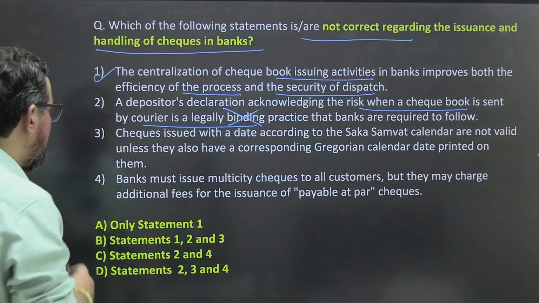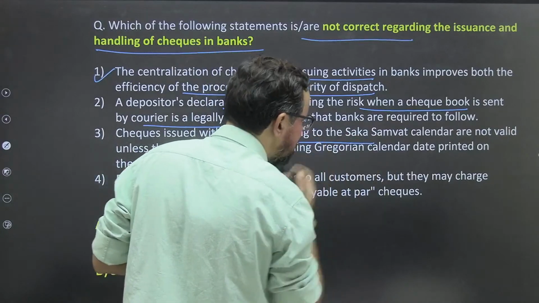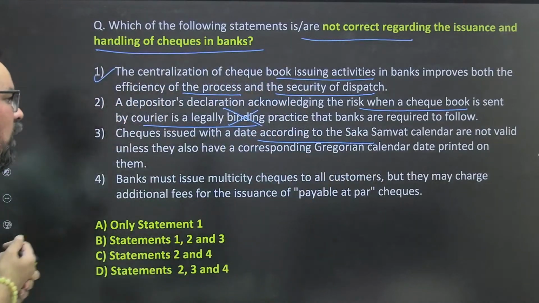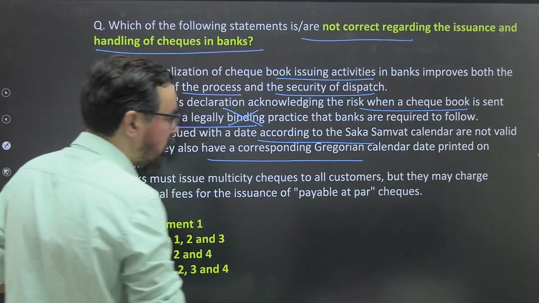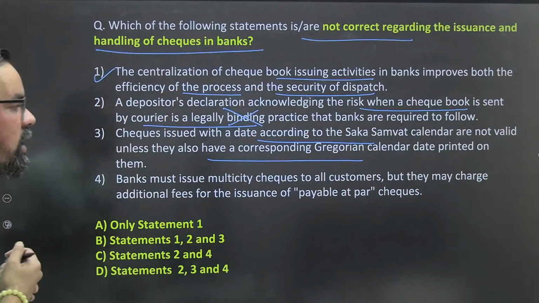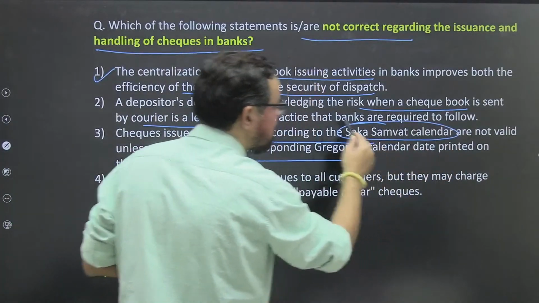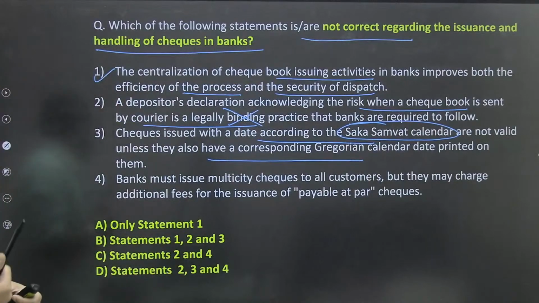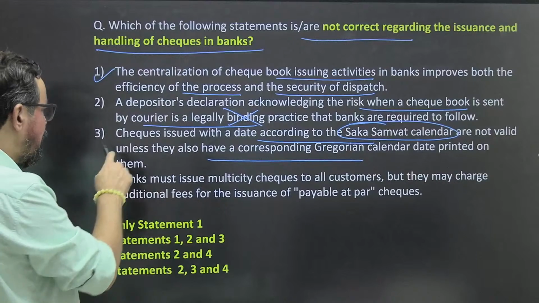Check issued with a date according to Saka Samvat calendar are not valid unless they also have a corresponding Gregorian calendar. If we generally follow this Saka Samvat calendar, we do not need the other one. We can match that particular one. I guess this is also wrong.